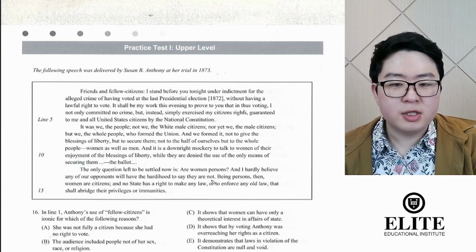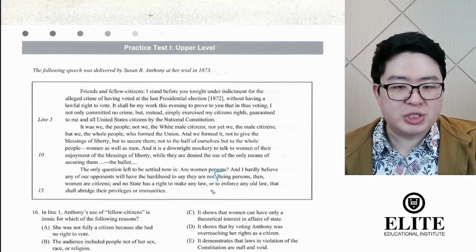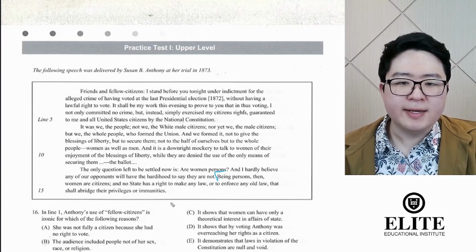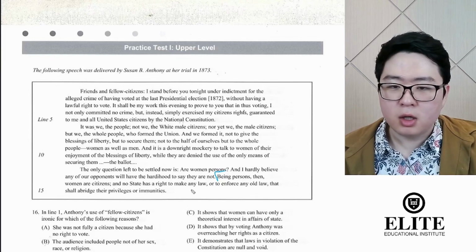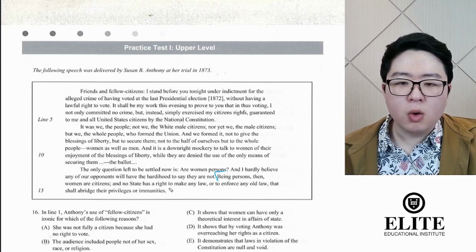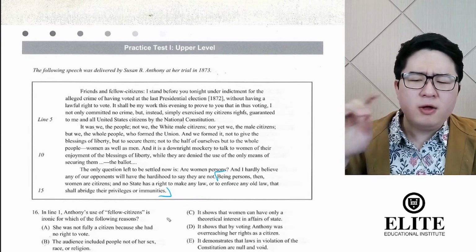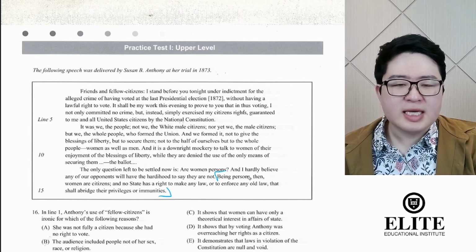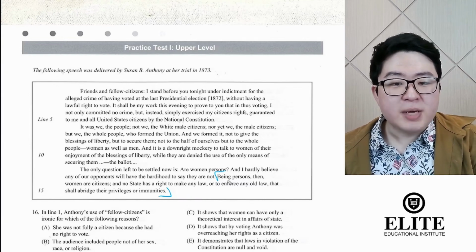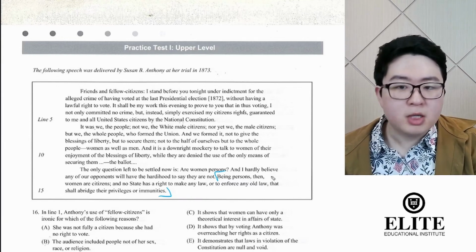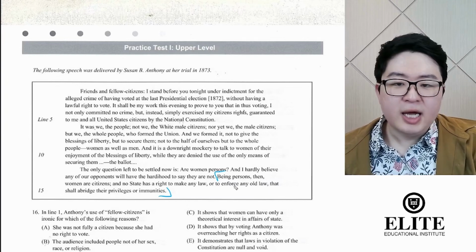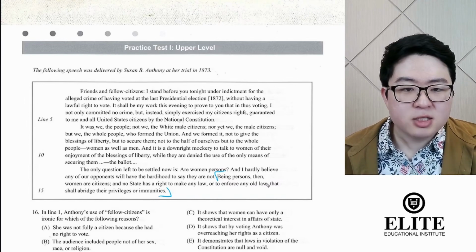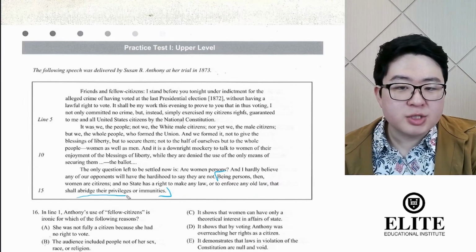And she makes that very clear in the very last sentence here. Being persons, then, women are citizens, and no state has a right to make any law or to enforce any old law that shall abridge their privileges or immunities. The last few words here are a little bit confusing, but the message is essentially what I just said previously. Being persons, then, women are citizens. So women are people, people are citizens, and the individual states of the United States can't do what? Abridge their privileges or immunities.